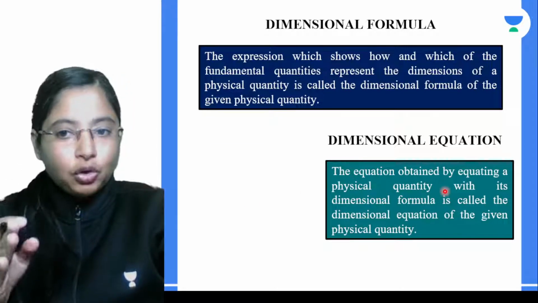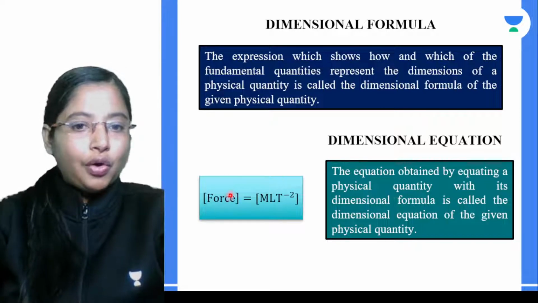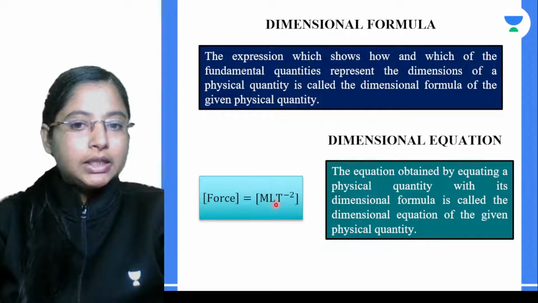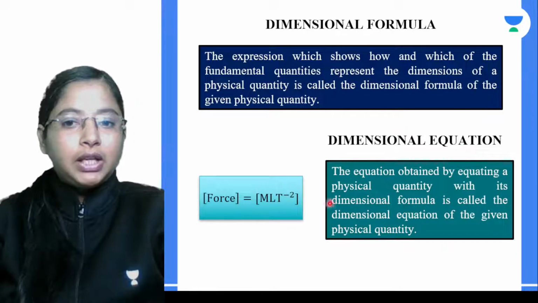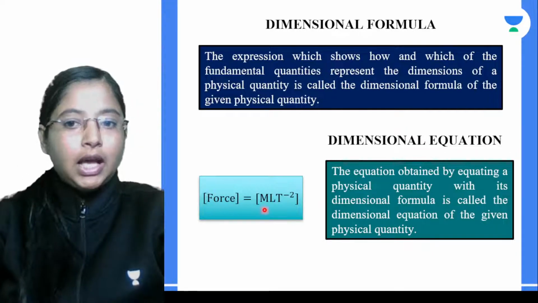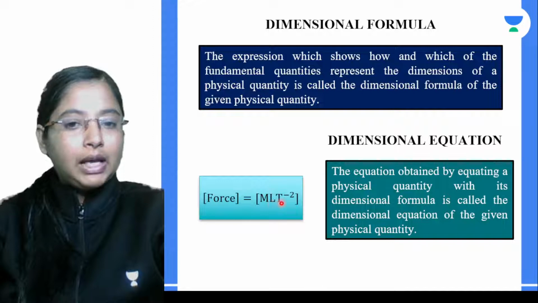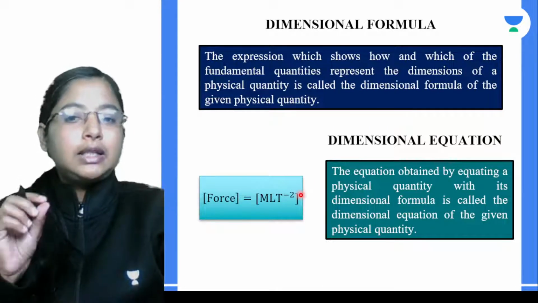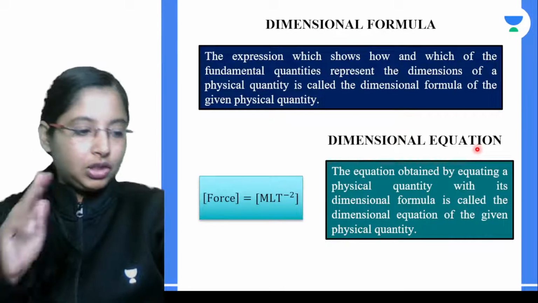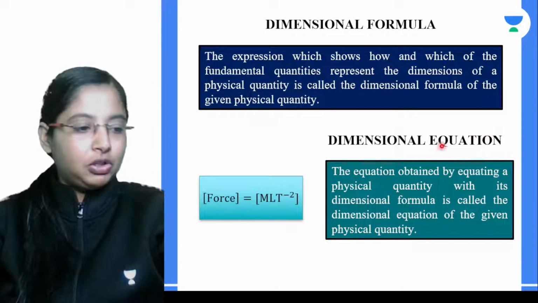Okay, if you can represent the dimensional formula, in this case we know for force the dimensional formula is basically MLT to the power -2. Now the equation obtained by equating the physical quantity with its dimension. Here this physical quantity is force. Force has a dimension of MLT to the power -2. So this equation that we are seeing over here, we actually call it a dimensional equation. So this is the difference between your dimensional formula and dimensional equation.